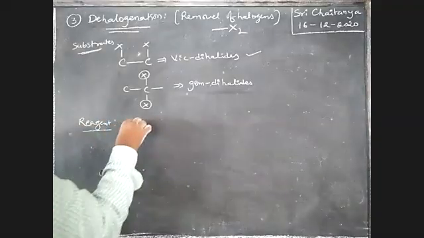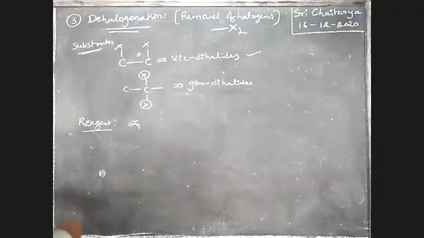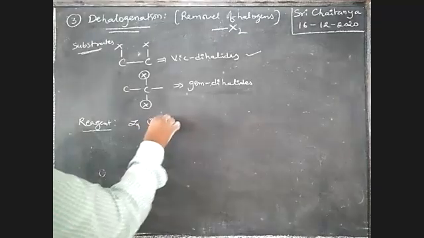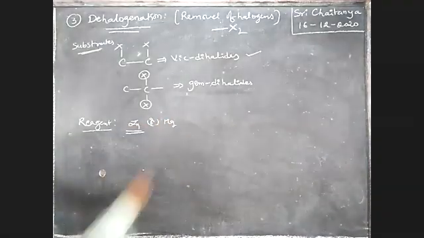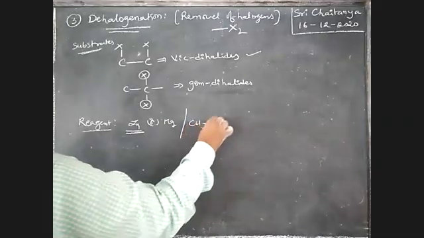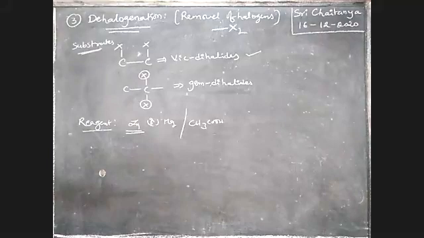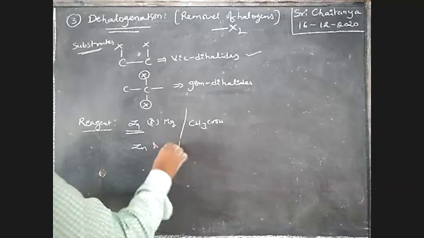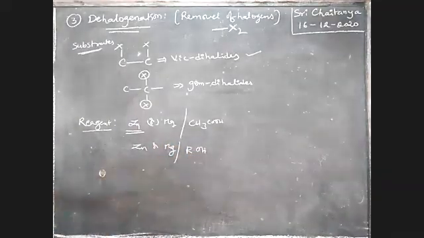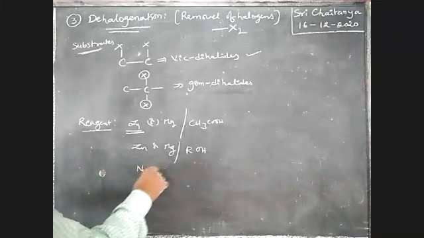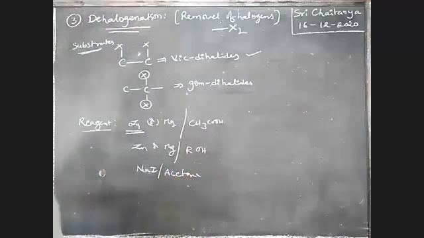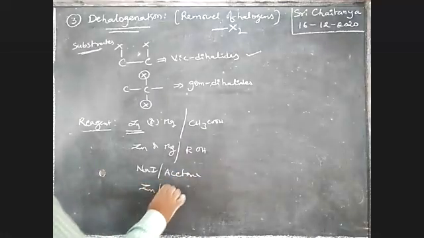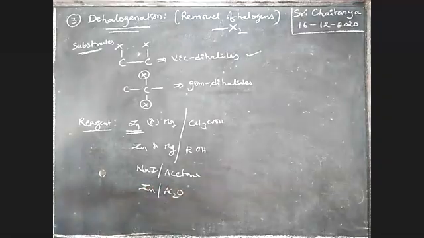The reagent used for this process is zinc metal. Most frequently, zinc or magnesium in acetic acid, or zinc or magnesium in alcohol. Next, NaI, sodium iodide in acetone. Next, zinc in the presence of acetic anhydride, boys.